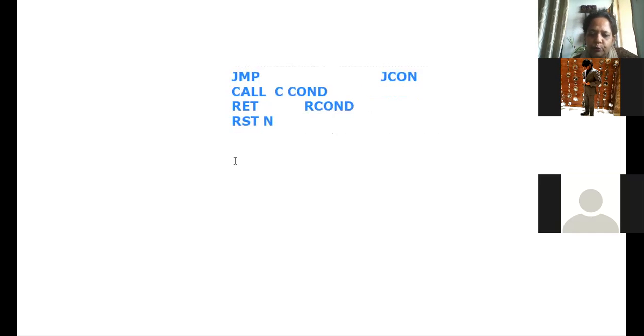Then there is one more instruction which is called PCHL. This is also called a branching instruction. What did I say? PC is nothing but the address of the next executable instruction. What is the meaning of this particular instruction? Whatever is the value in HL will be transferred to PC.